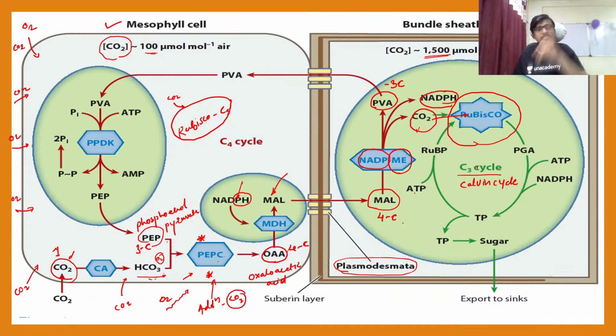Okay, and that's why the first line I wrote on the second slide was that it is not an alternative pathway for the Calvin cycle. Please keep in mind that it is not an alternative pathway for the Calvin cycle. It is just a modification to avoid the activation of oxygenase activity of Rubisco, and that's why Rubisco is hidden inside the bundle sheath cell, which is normally present in the mesophyll cell. Nothing else changes, only Rubisco is removed from the mesophyll cell and placed in the bundle sheath cell.